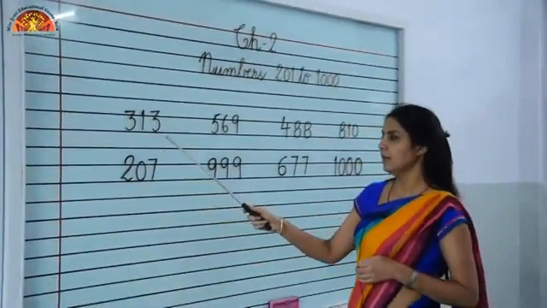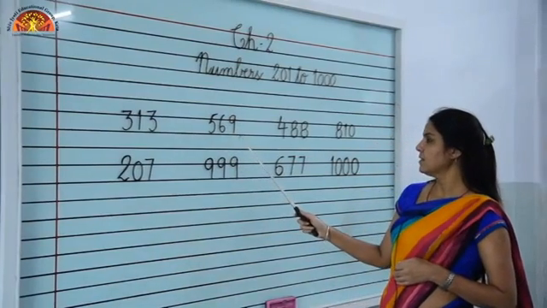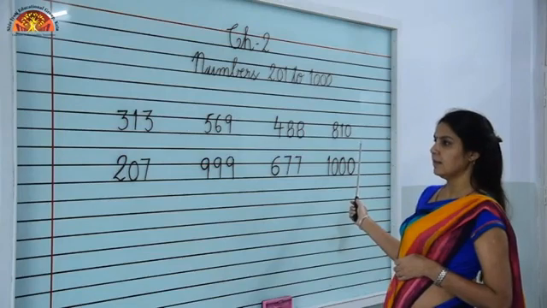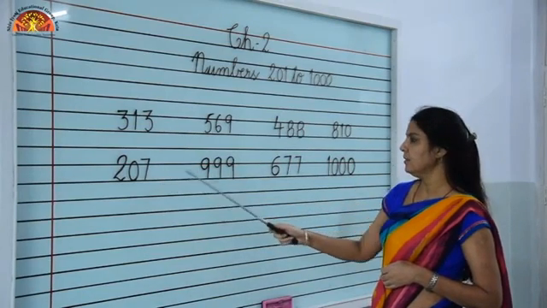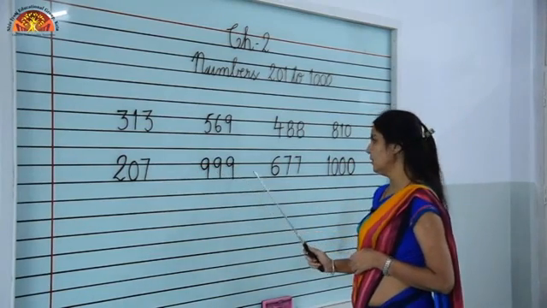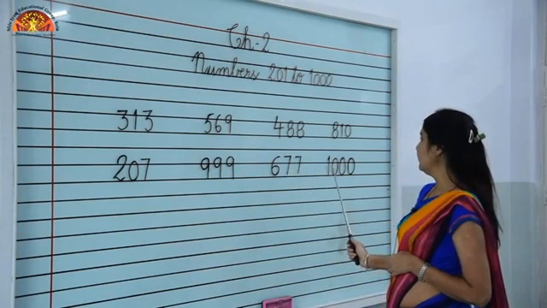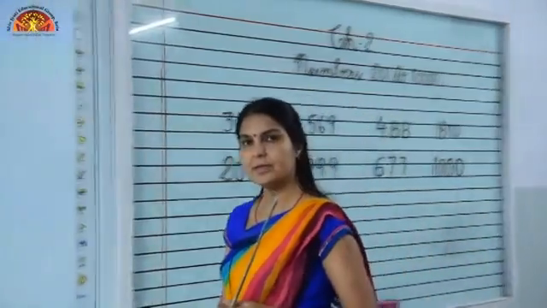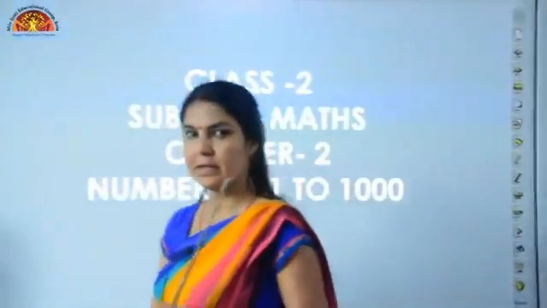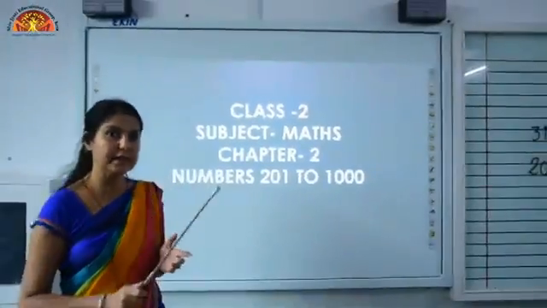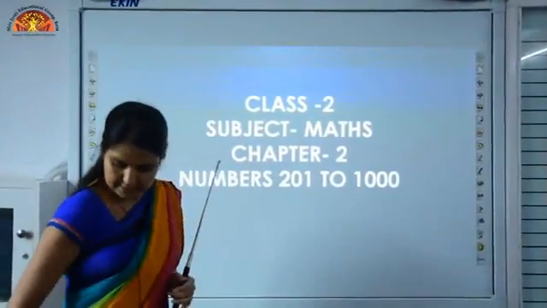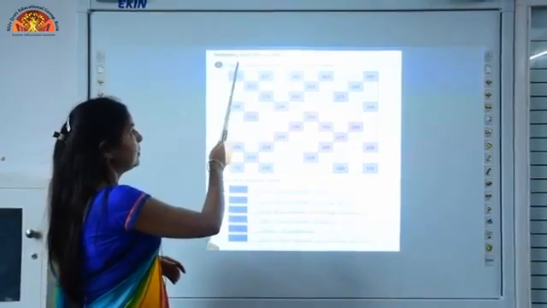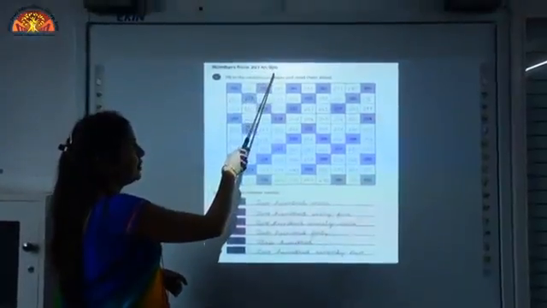This is 313, 569, 488, 810, 207, 999, 667 and this is 1000. So children, one thing you notice that all numbers which are in hundreds, they are having 3 digits. So let's start counting. Question number 1, numbers from 201 to 300.